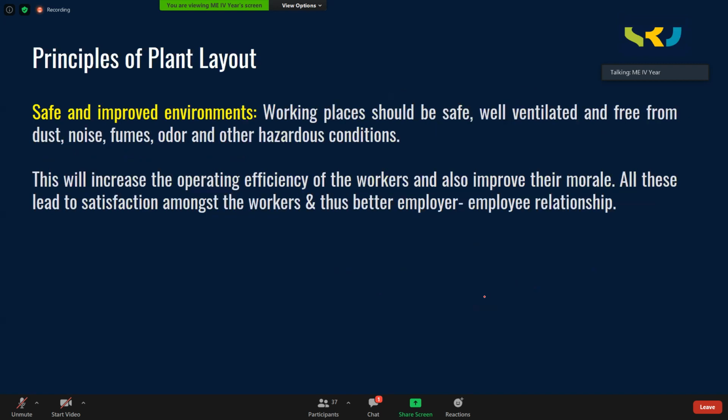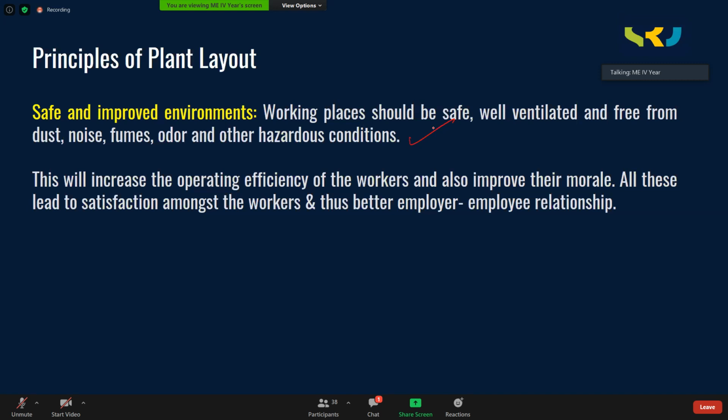The other principle is a safe and improved environment. Working places should be safe, well ventilated, and free from dust, noise, fumes, odor, and any other hazardous condition. This is very, very important. Otherwise, workers cannot work comfortably.